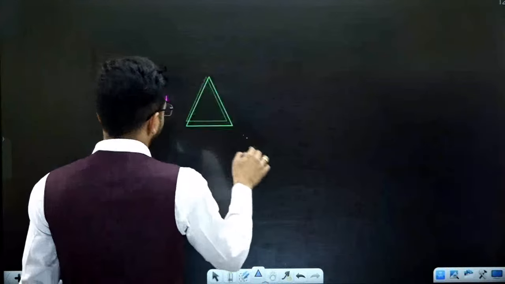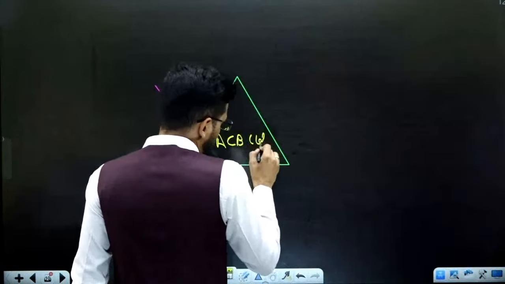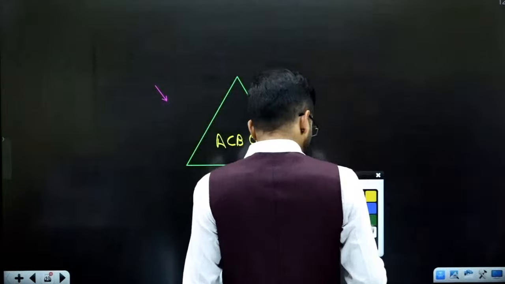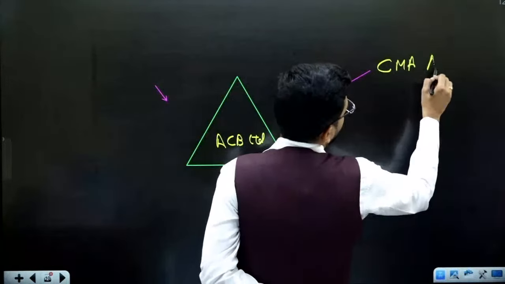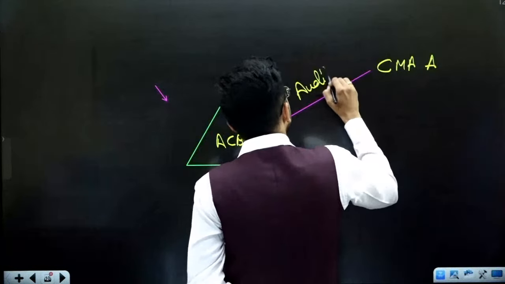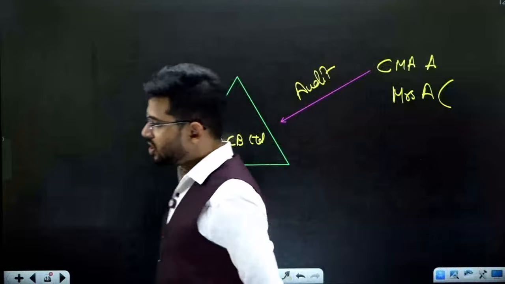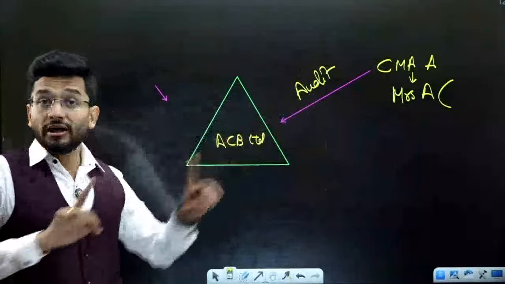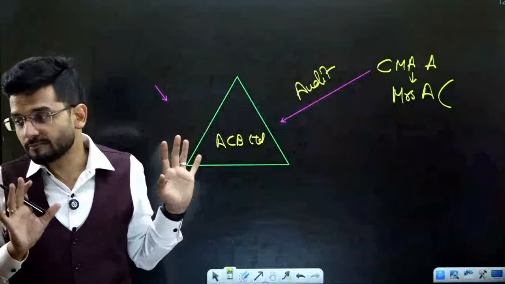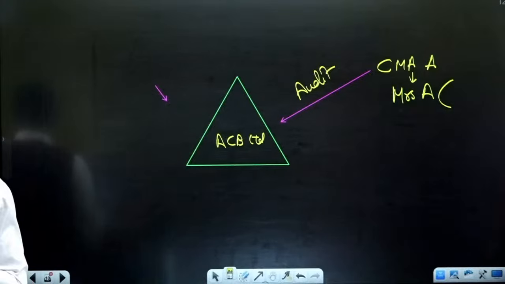So suppose there is a company, ABC Limited. I want to audit that particular company. My name is CMA. Now, my wife, Mrs. A, holds some shares of this particular company. So guys, A cannot hold any share. Even 1 rupee share cannot be held by A for sure. But for a relative of A, the restriction is something else.